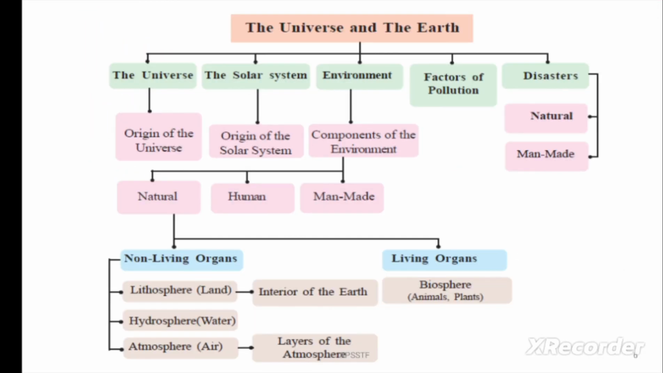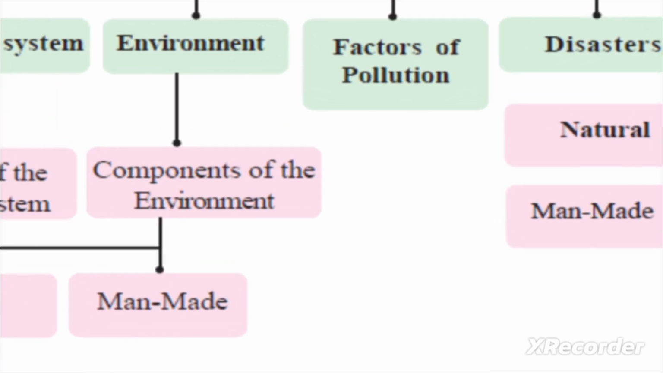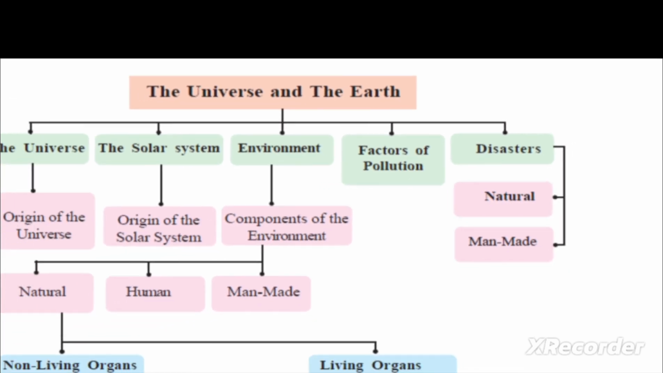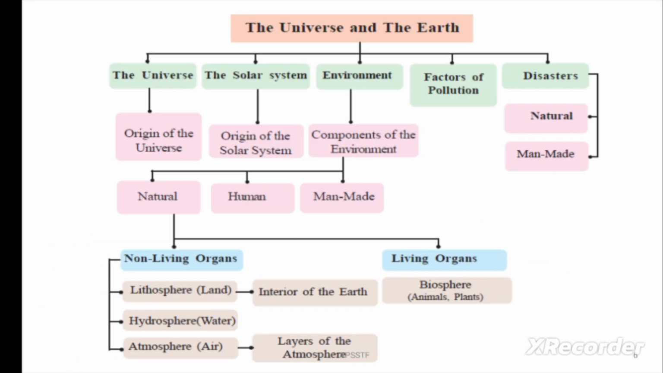Next, factors of pollution, and later disasters. Disasters are two types: natural disasters and man-made disasters. So these are the things we have to cover in this chapter.